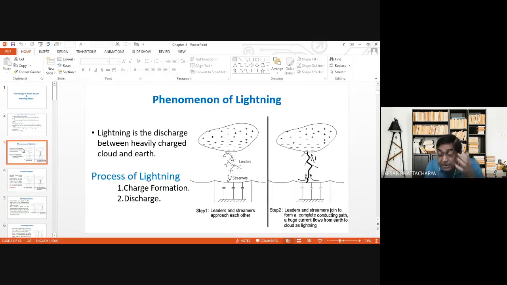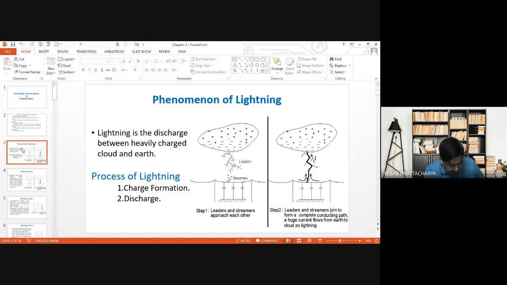Normally it has been found that inside the clouds there are charge pockets, and in the lower part of the cloud there is a concentration of negative charges with a few pockets of positive charges, and in the upper part of the cloud there is positive charge concentration.